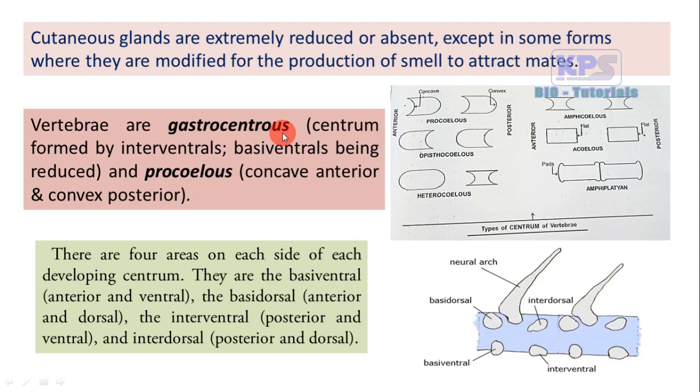Let us look at the term gastrocentrous. Gastrocentrous means a particular form of centrum in which they are developed from interventrals. During development, the centrum may develop from different regions. Sometimes they are developed from the basidorsal or basiventrals or interdorsal or interventral.